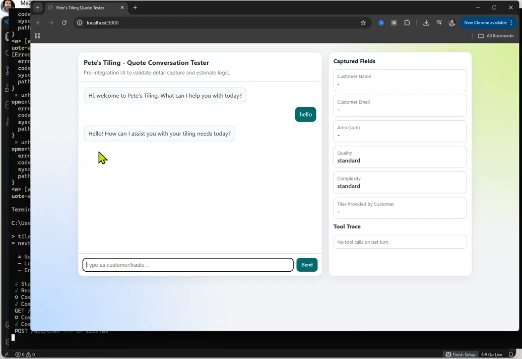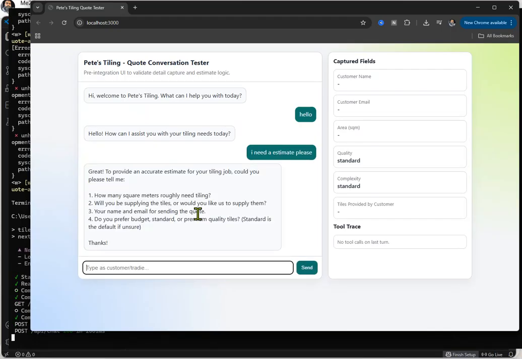Perfect. Okay. Well, it's got the welcome message here, right? So we kind of need to refine this and say, look, wait for the customer to initiate the conversation, then send them a welcome message, and then ask them, how can you be of assistance, right? Okay. So I need a quote. Let's call it estimate. So I want to have a conversation as I would have a conversation over SMS.